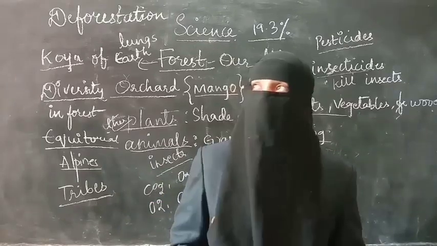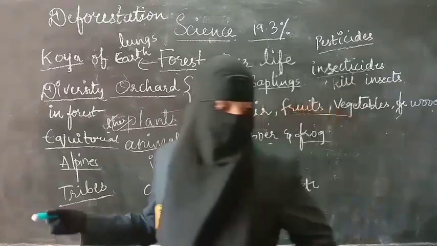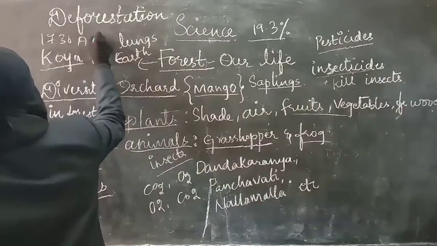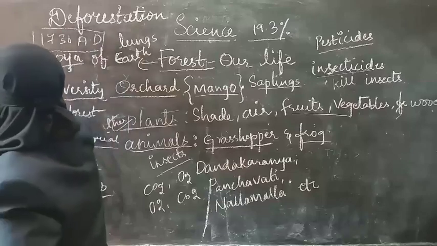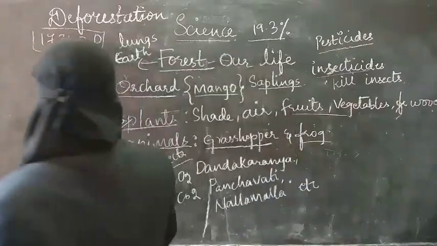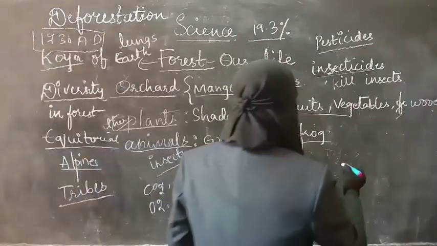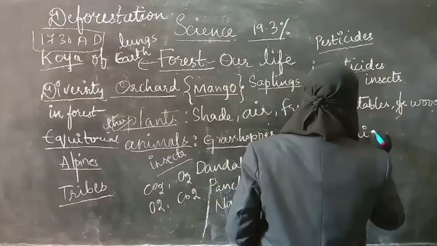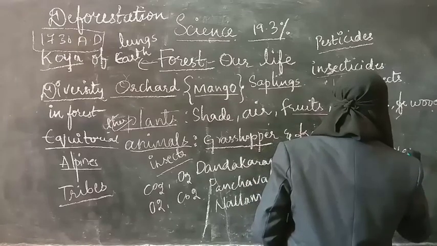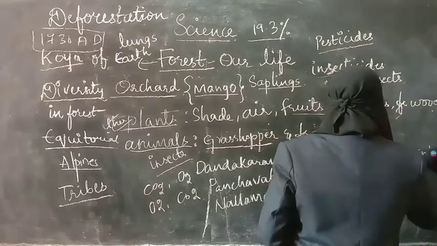And next one, in the year 1730 AD, there was a movement which is called the Chipko movement. So what is the Chipko movement? This is the movement where all the people hugged the trees.